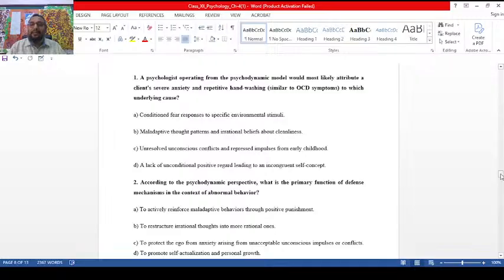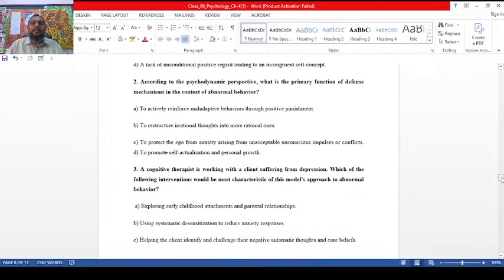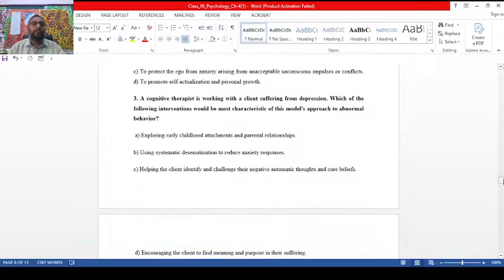Now the second one. According to the psychodynamic perspective, what is the primary function of defense mechanism in the context of abnormal behavior? Defense mechanism is a way of reducing anxiety by distorting reality. So here it is: to protect the ego from anxiety arising from unacceptable unconscious impulses or conflicts. Option C is the right answer.